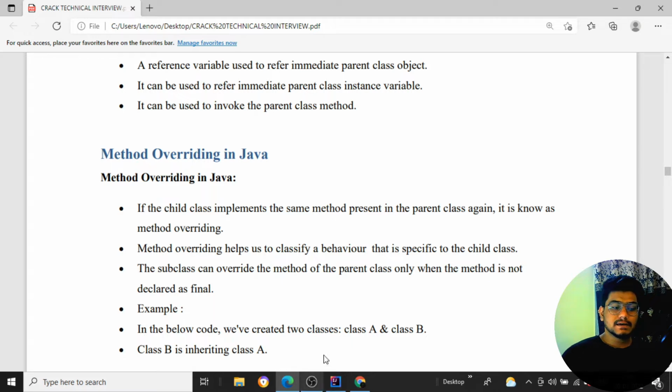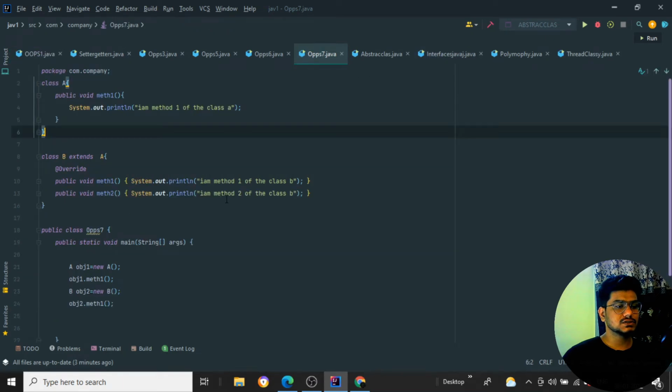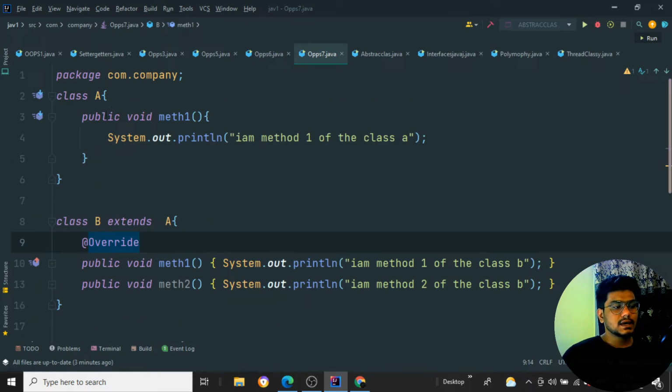Yesterday, in the previous video, we saw how exactly this works. Let me show you with an example. Here you can see we have a class A as well as a class B, and class A is inherited in class B. You can see that method 1 is present inside my class A as well as inside my class B. That means you can see the override annotation has been added here, so method 1 is overridden inside my class B.